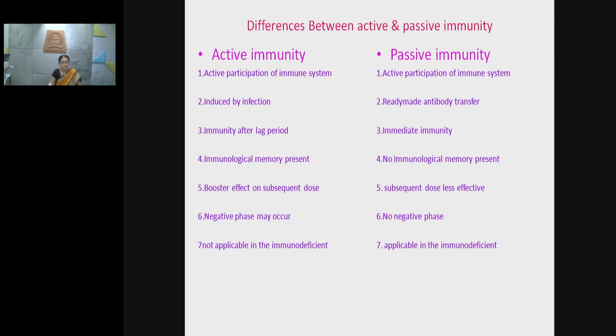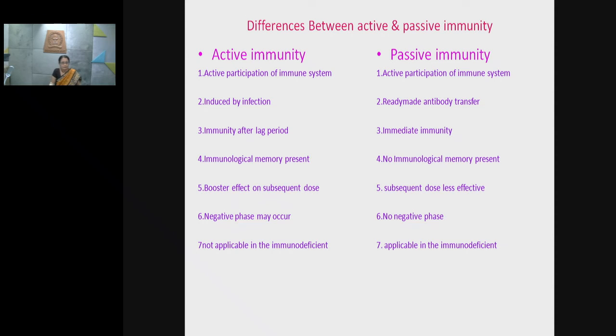However, in passive immunity, the immune system is not playing a direct role. Active immunity is induced by infection. However, passive immunity can be achieved by injection of ready-made antibodies or the T lymphocyte transfer.